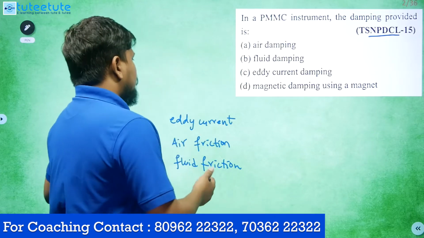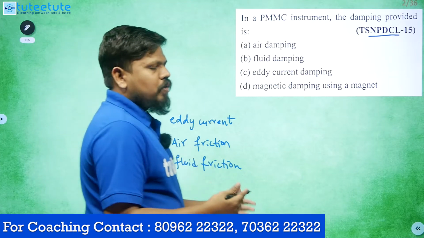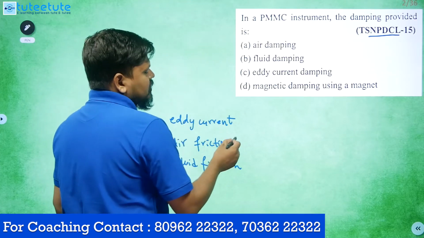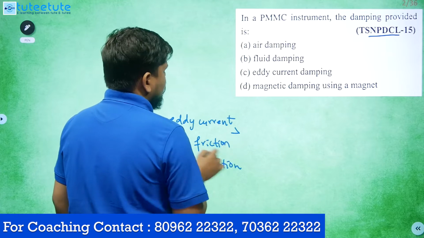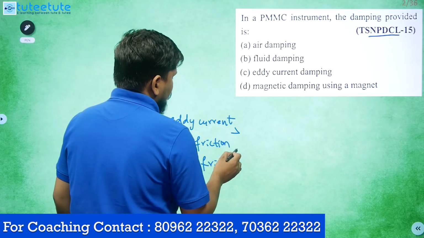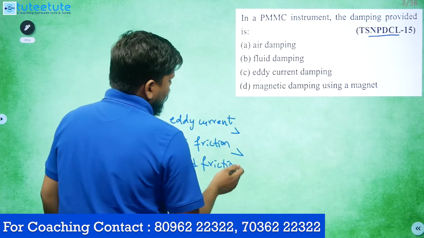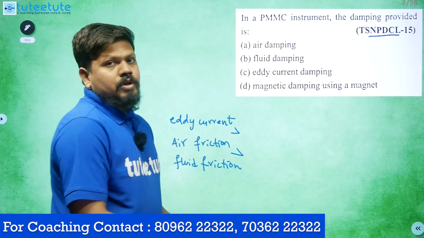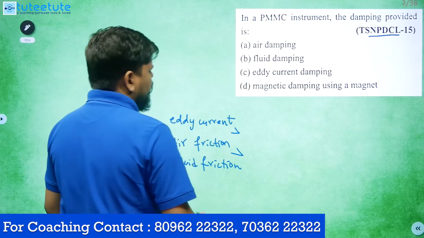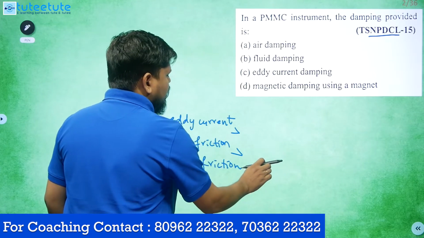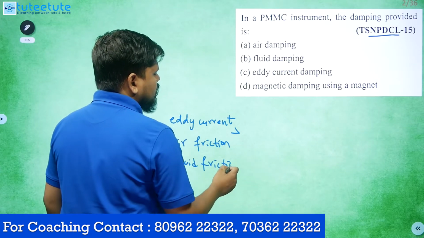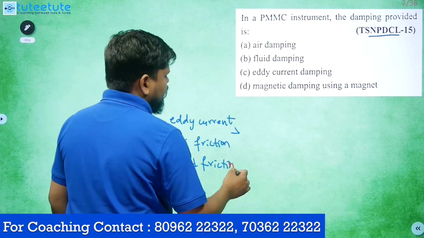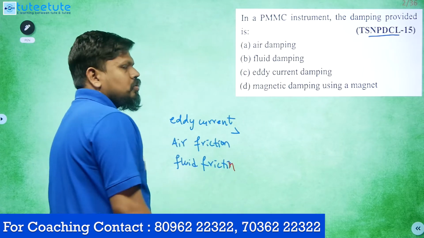But among all these, the good one is the eddy current damping mechanism, which is greater than the air friction damping mechanism. Actually, fluid friction and air friction operate the same way, so generally these two are the same, but when it comes to superiority, fluid friction is more superior when compared to air friction.